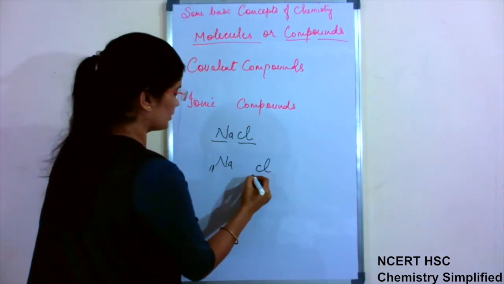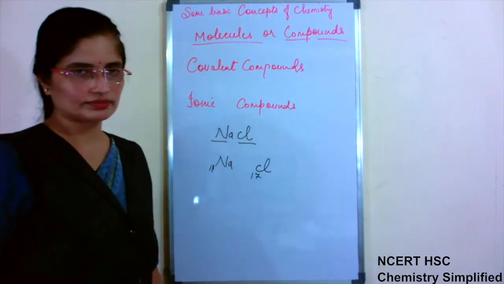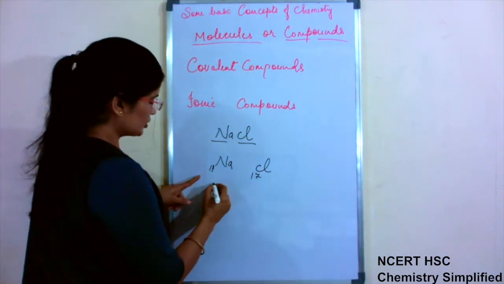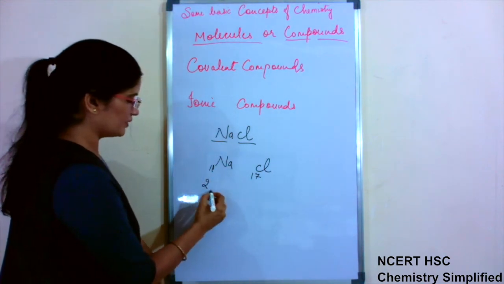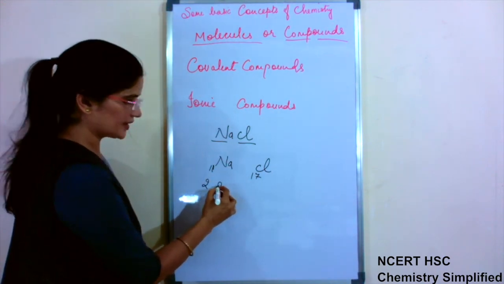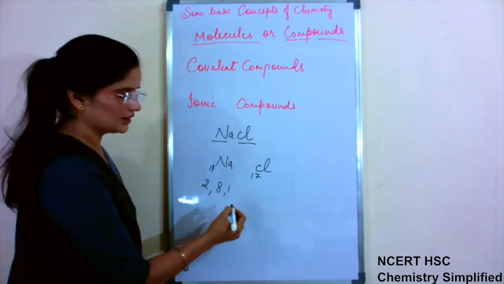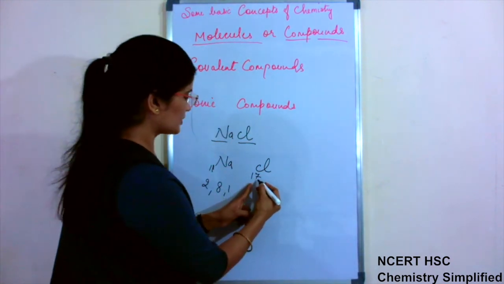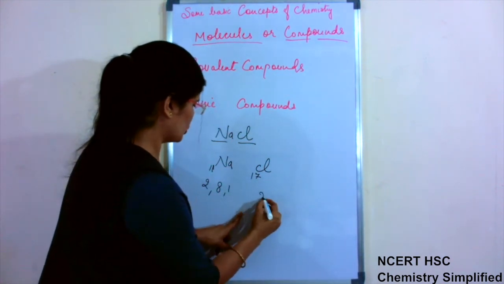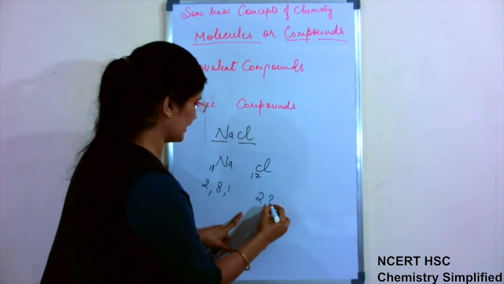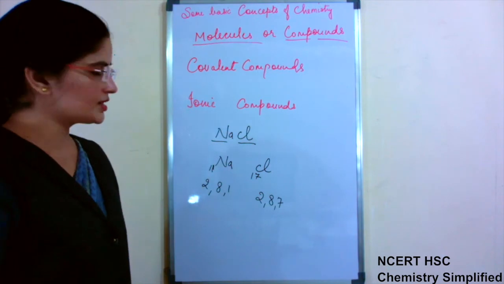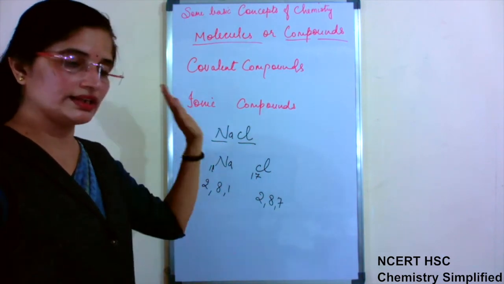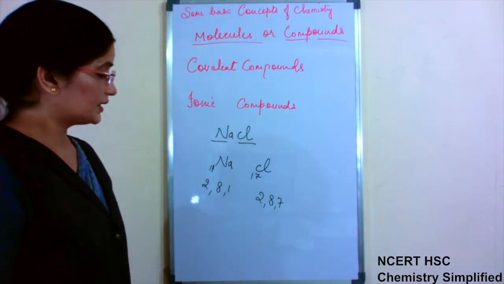In chlorine, atomic number is 17. For 11, the distribution of electrons is 2 in the first shell, 8 in the second shell and 1 in the third shell. Chlorine 17: 2 in the first shell, 8 in the second shell and 7 in the third shell. This is the electronic distribution we learned in class 10th.